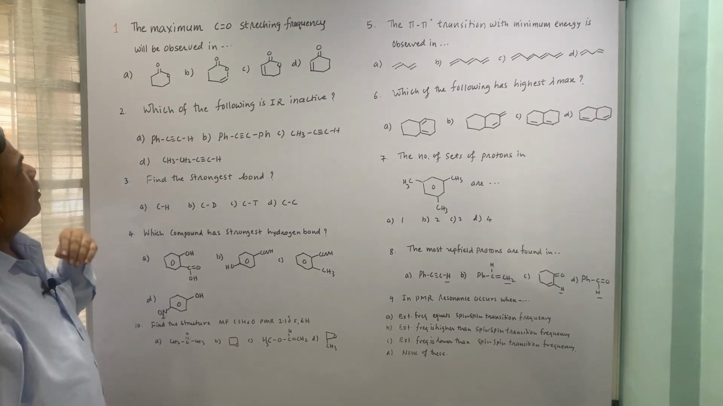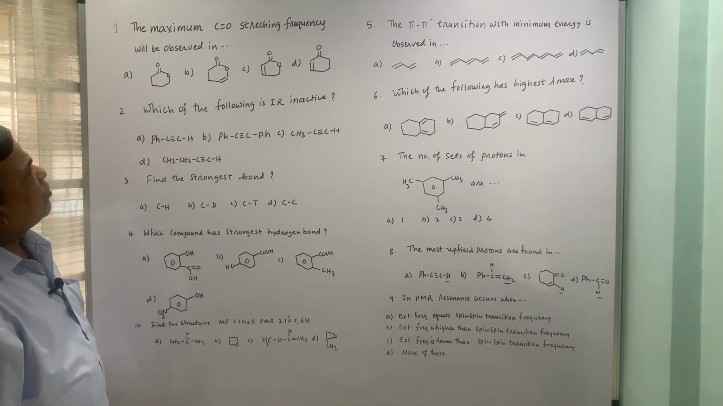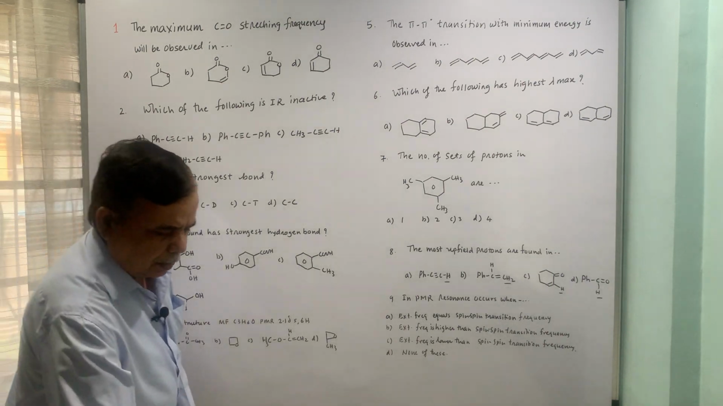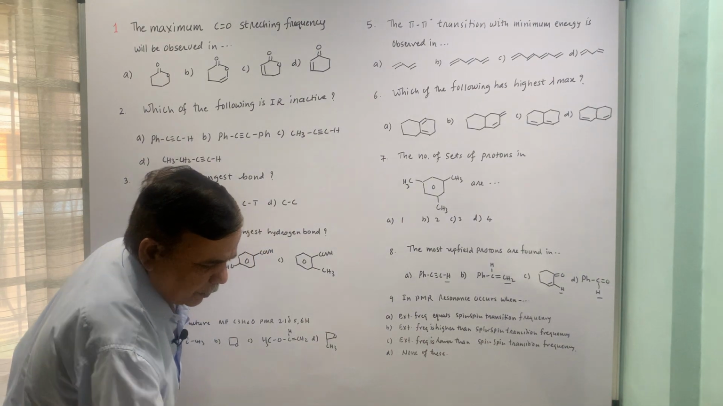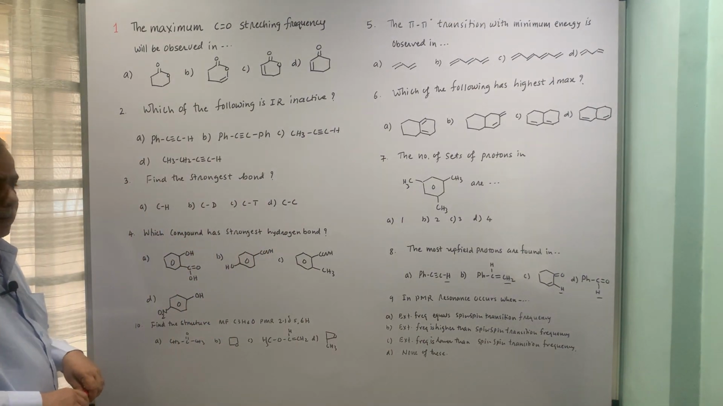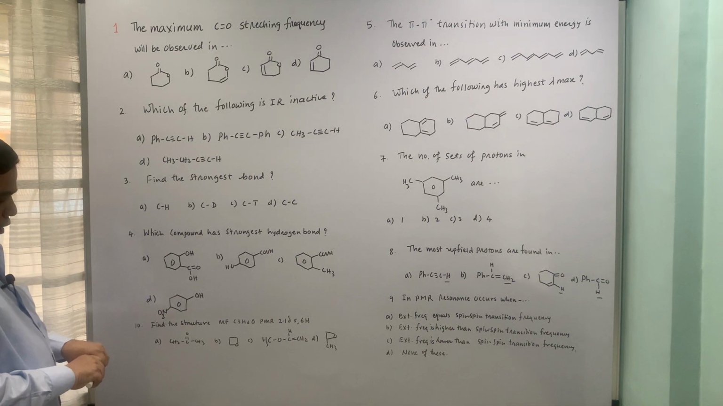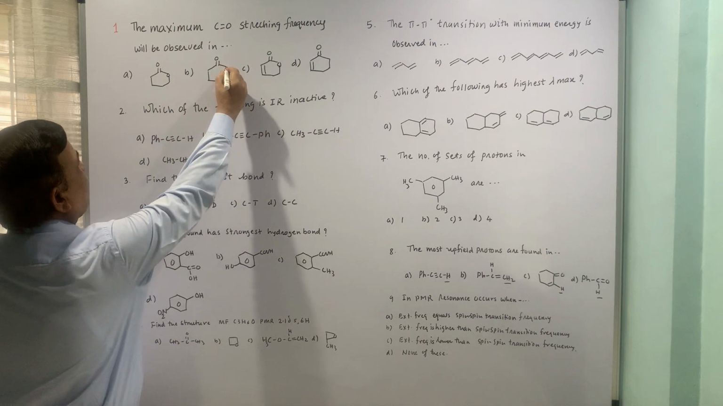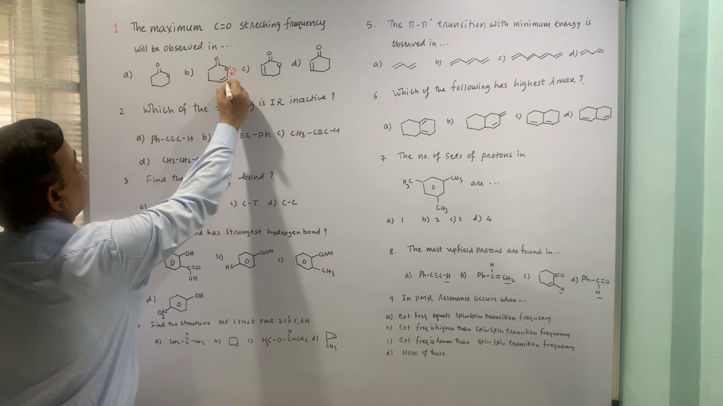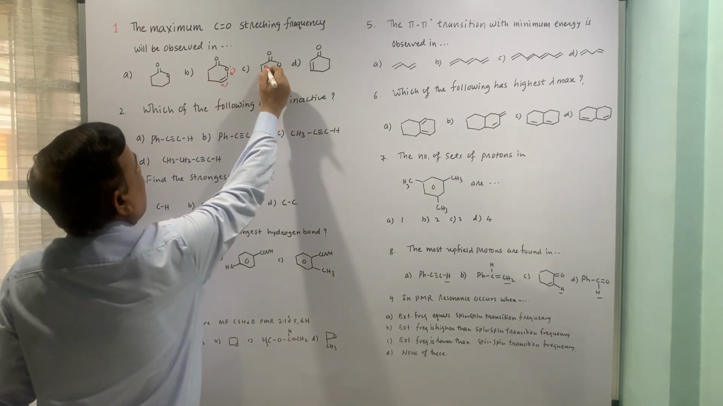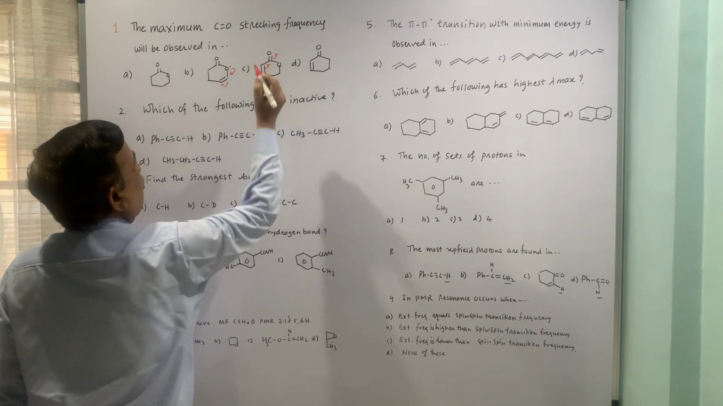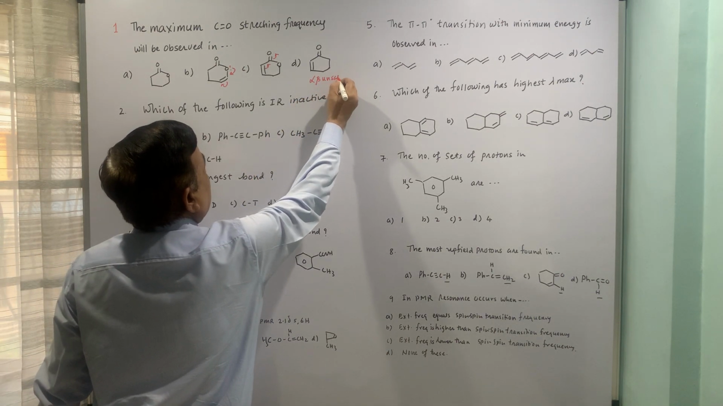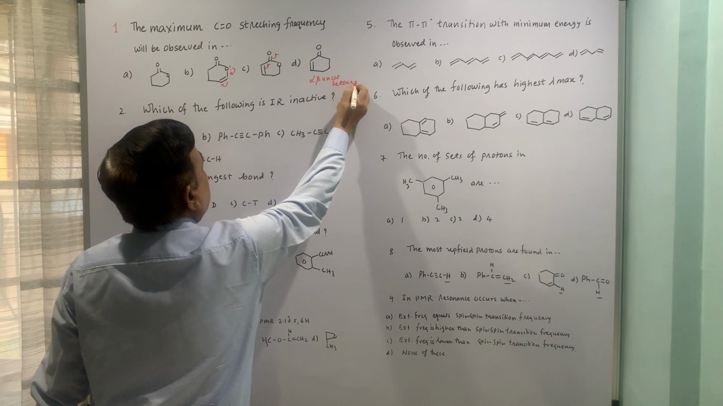The first question: the maximum carbonyl stretching frequency will be observed in which compound? We have to tick the correct one. Before that we must know the reason for it. The first compound is a lactone, the second is a lactone with reverse conjugation, the third is a lactone with normal conjugation, and this is an alpha beta unsaturated ketone. So that is a ketone, and these are lactones.